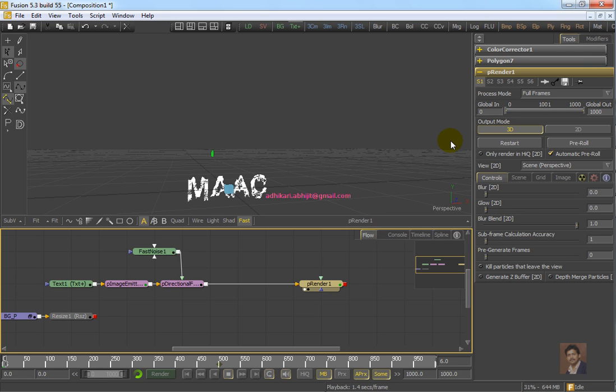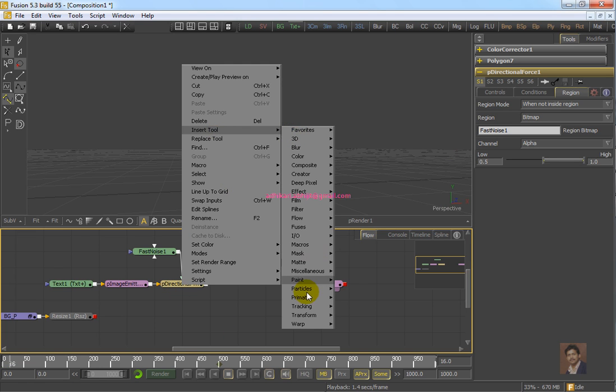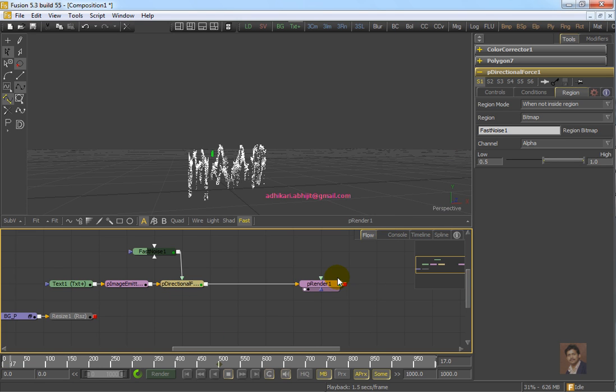If we would like to create a little bit of randomized force, and you like to scatter the whole particles like smoke or dust, something like this, then along with directional force you have to use particle effects turbulence, right?